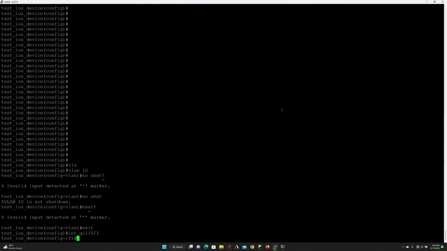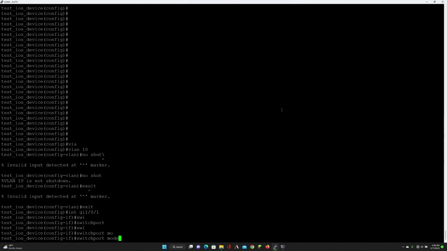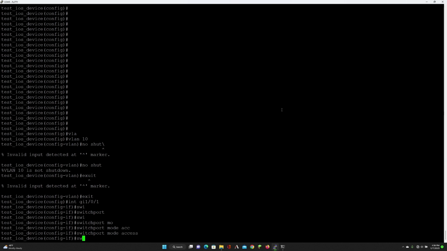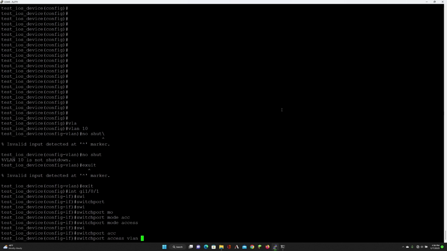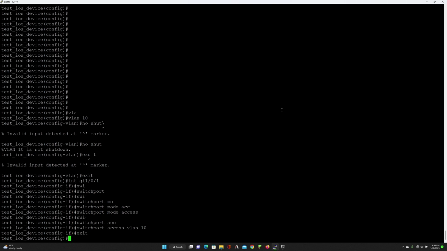So let's go ahead and put this as a switchport, and it's going to be switchport mode access, and then switchport access vlan 10. So we're specifying here that this is an access port, and it's going to be using VLAN 10 to go from the switch to the trunk to the other computer, right? So we've done that. So now we need to configure the trunk.